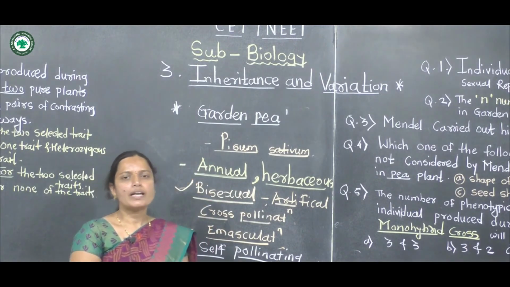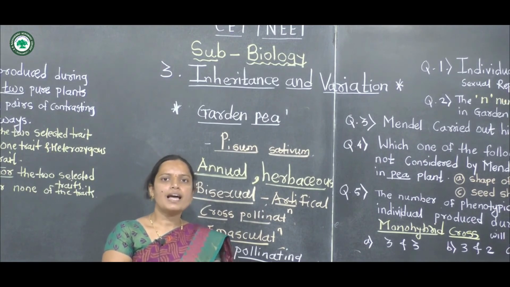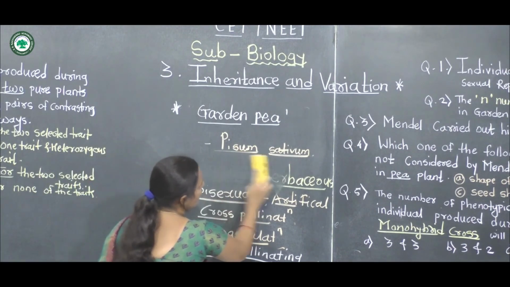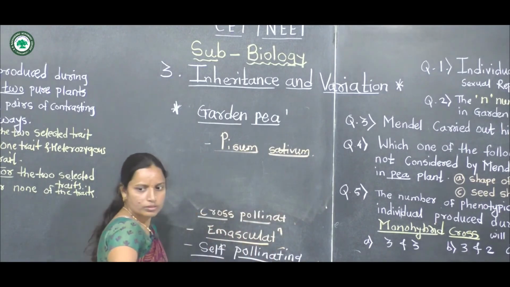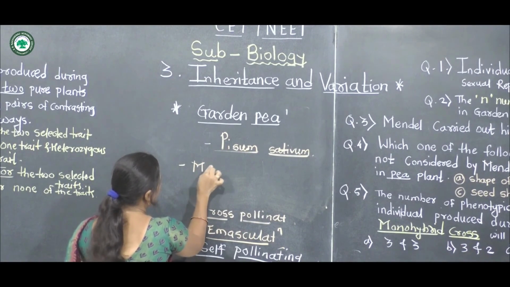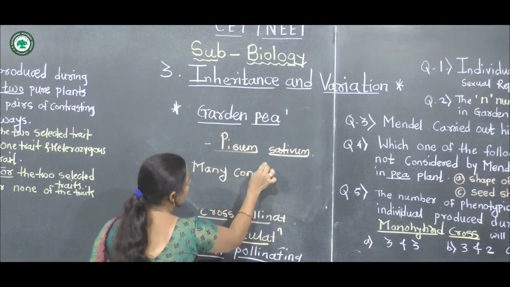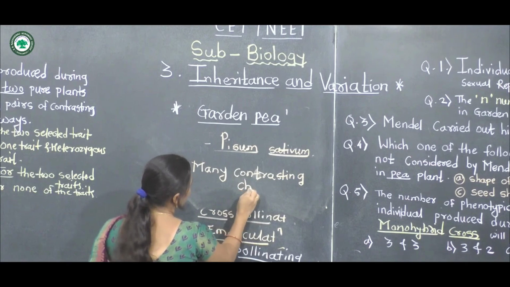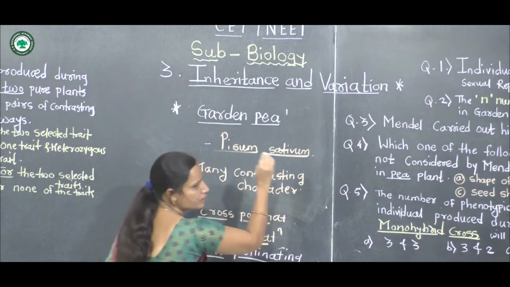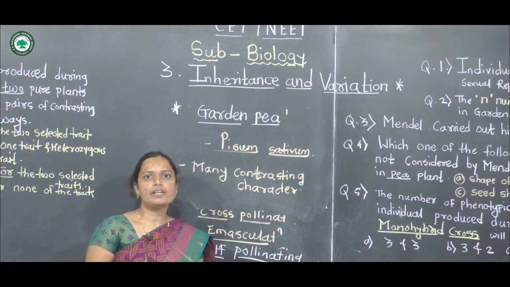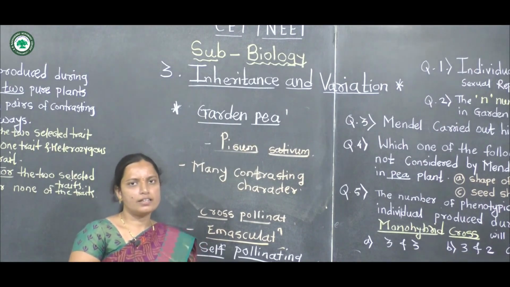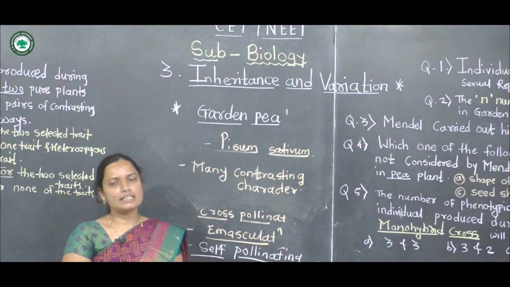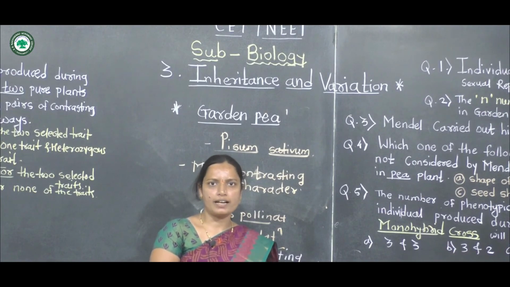Garden pea plants have many pairs of contrasting characters, and that's why Mendel selected them for his experiments.